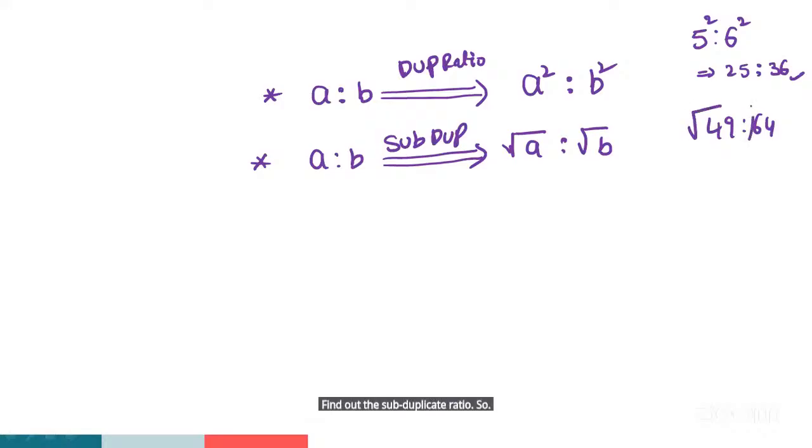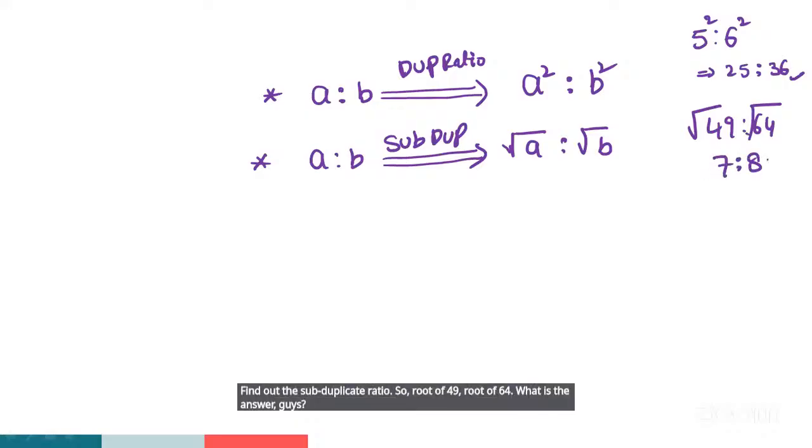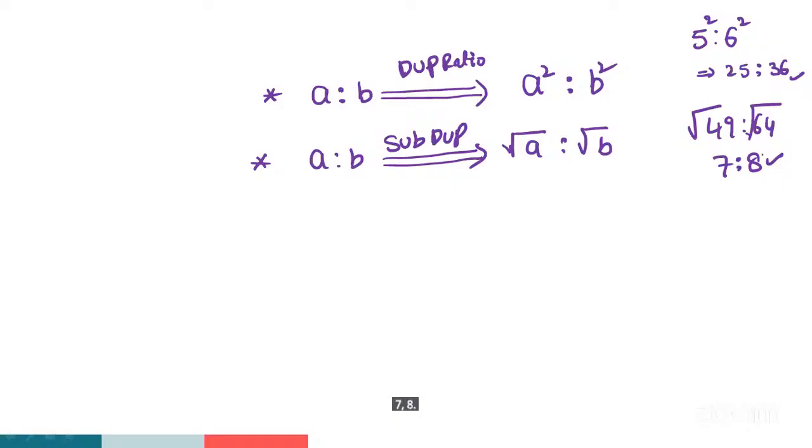So root of 49, root of 64. What is the answer, guys? 7, 8. 7 is to 8. Very good. And coming to the next point, guys.